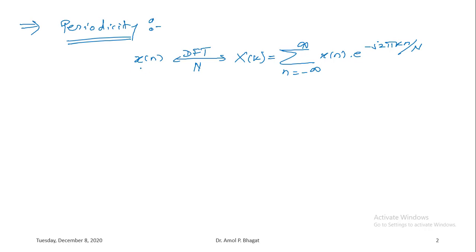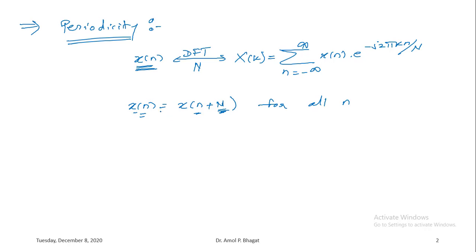Basically, the signal x of n is periodic when x of n is the same as x of n plus capital N. That means after a period of capital N, the signal x of n will repeat itself, for all small n. So if x of n is equal to x of n plus capital N, then the signal x of n is called a periodic signal.